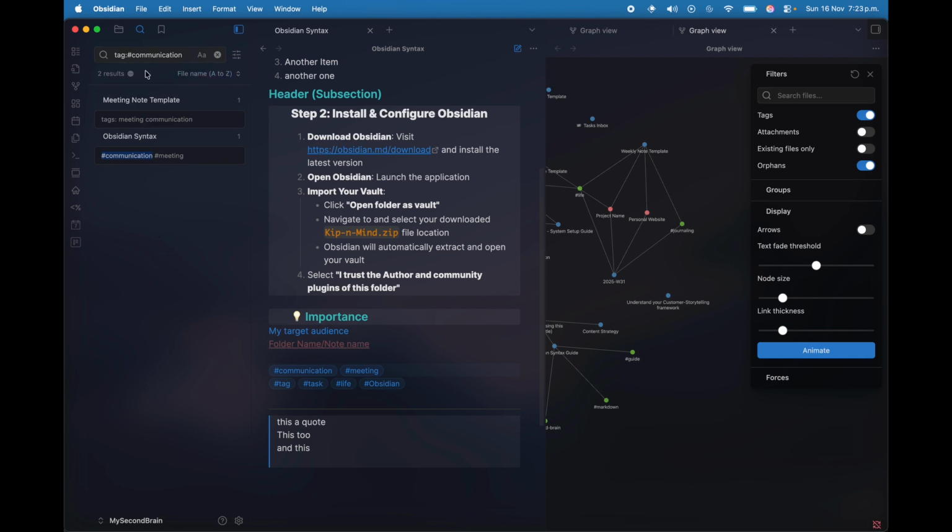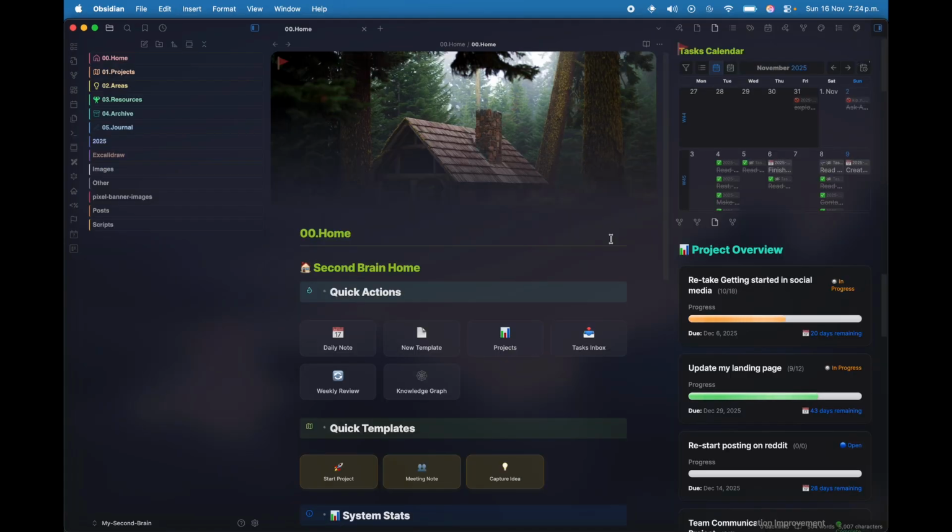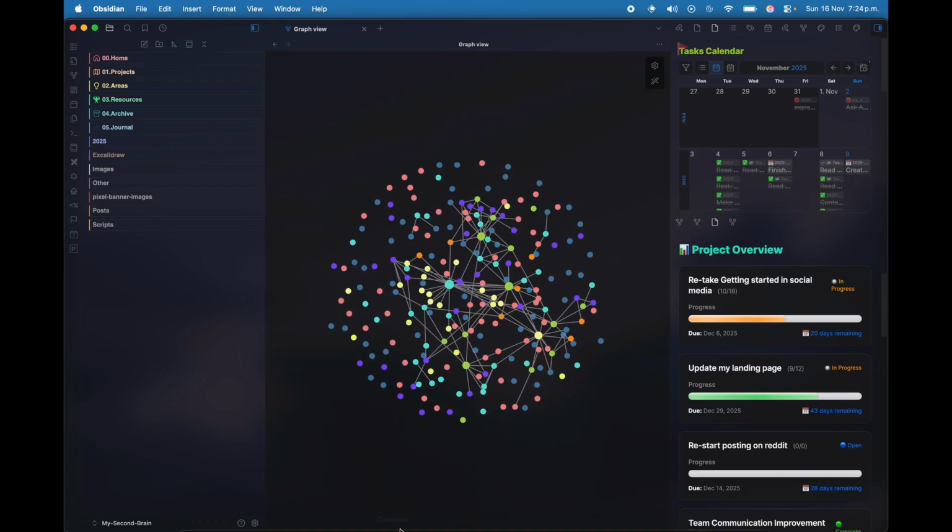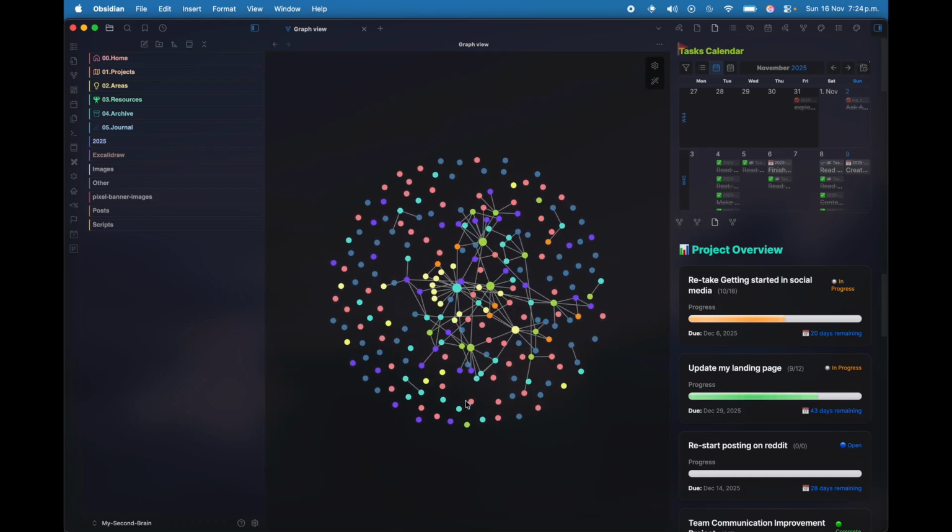And as you can see, I have two nodes that have that tag inside. Okay, let me show you just a peek of my personal Obsidian system. I've worked on it for 2 years and it's pretty much customized to my way of thinking. So if I go to knowledge graph, by the way, I have filters applied, so that's why not all of my nodes appear in here, but you will have a great idea.